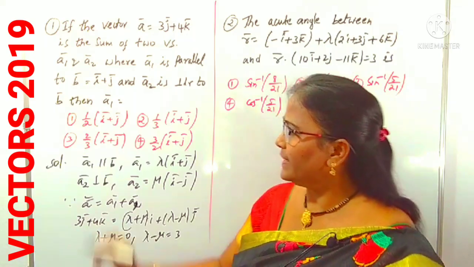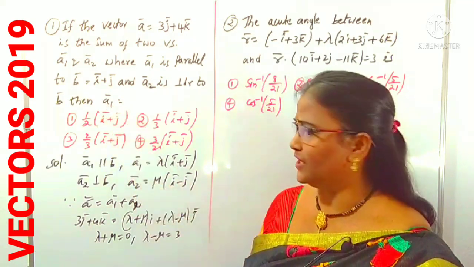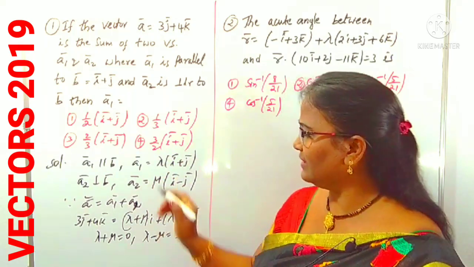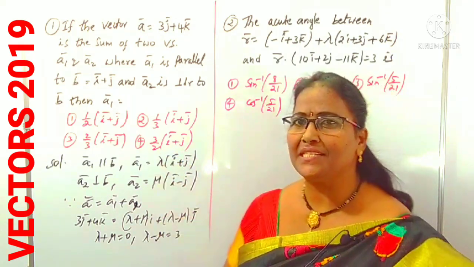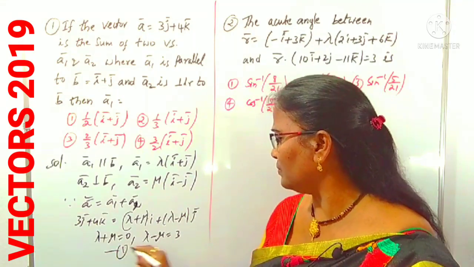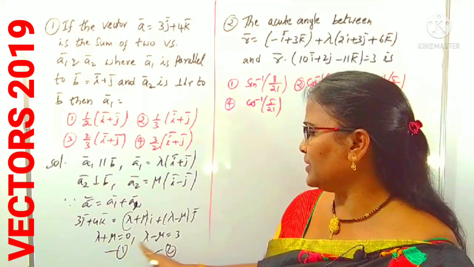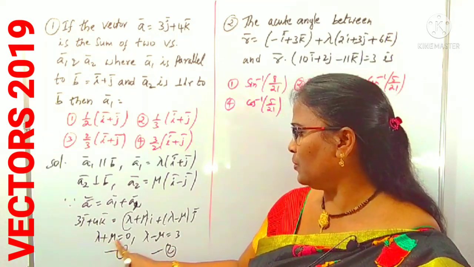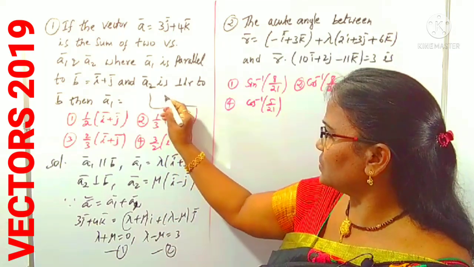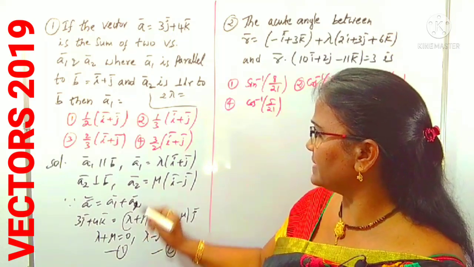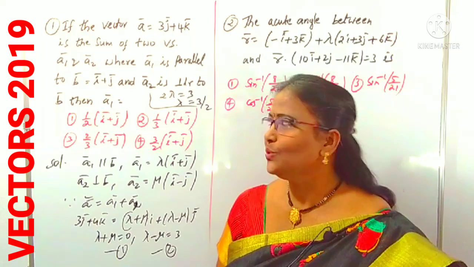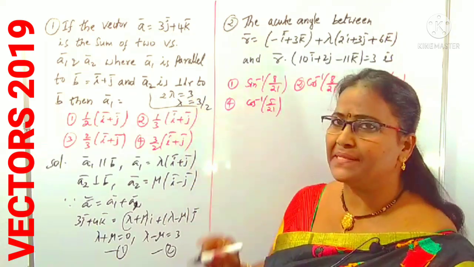Okay, what is being asked is the a1 vector. In the a1 vector, there is some unknown value lambda. To find the a1 vector, we have to find this lambda value. To find this lambda value, we can solve these two equations. What happens by adding these two? Mu and mu get cancelled. What is left over? 2 lambda is left over as 0 plus 3 is 3. 2 lambda is 3, which means lambda is equal to 3 by 2.